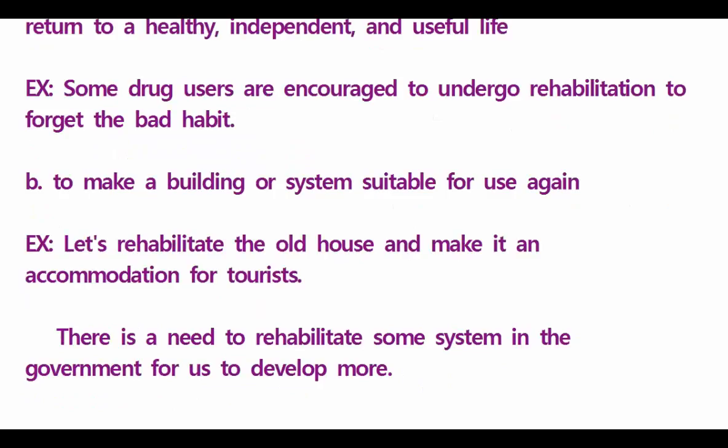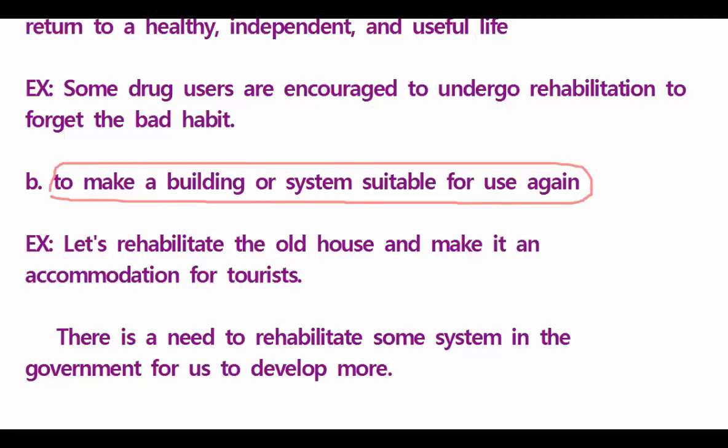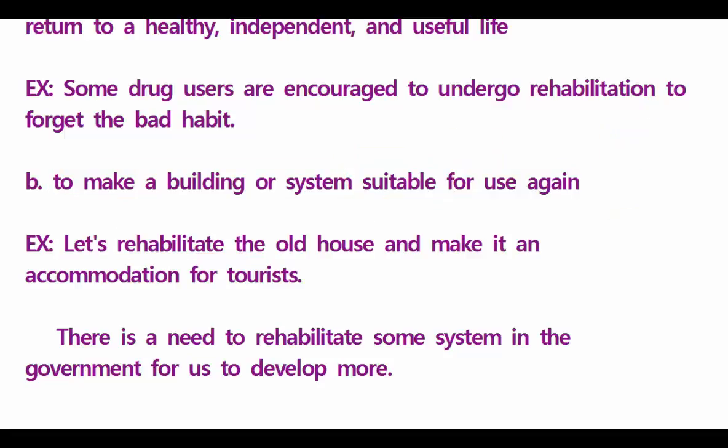Now, letter B. The number two meaning here is to make a building or system suitable for use again. What does it mean? Suitable for use. For example, the building is already old. Now, you have to rehabilitate it. Understood? You have to rehabilitate it so that we can use it again. Now, my example here is what? Let's rehabilitate the old house and make it an accommodation for tourists.